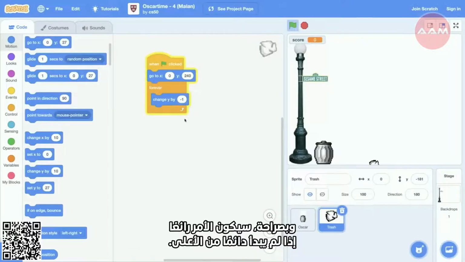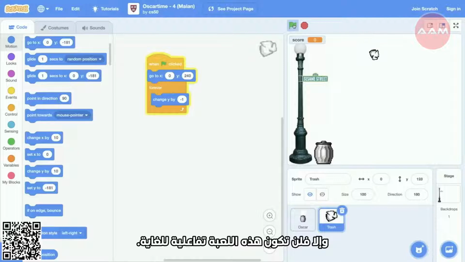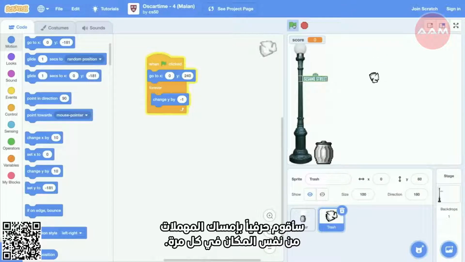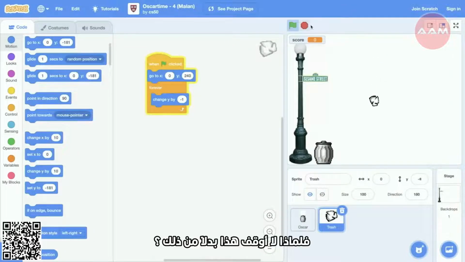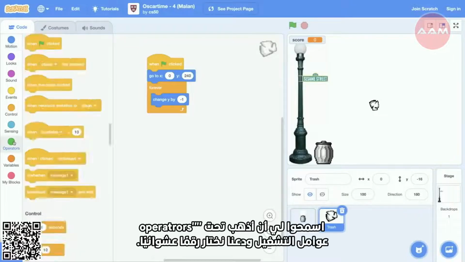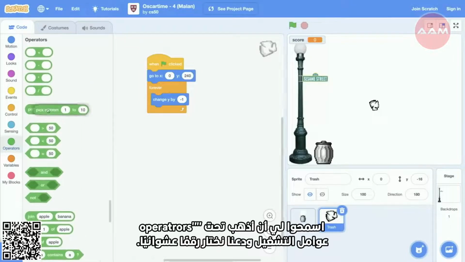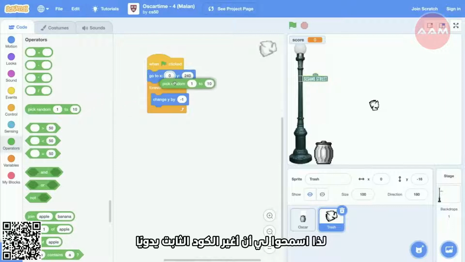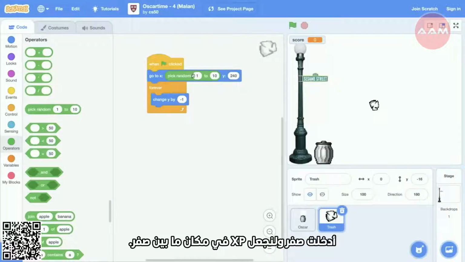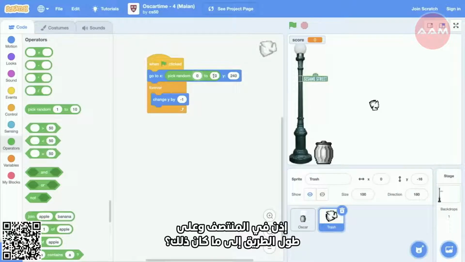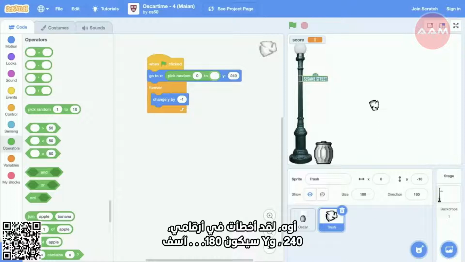And honestly, it would be nice if it doesn't always start from the top. Otherwise, this game is not going to be very interactive. I'm literally going to be grabbing the trash from the same place every time. So why don't I instead stop this? Let me go under operators, and let's pick a random number. So let me change the hard-coded, the manually inputted 0, and let's make x be somewhere between 0, so in the middle, and all the way over to, what was it, I got my numbers wrong, 240, and my y will be 180.